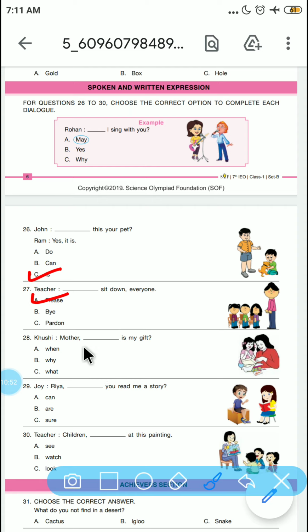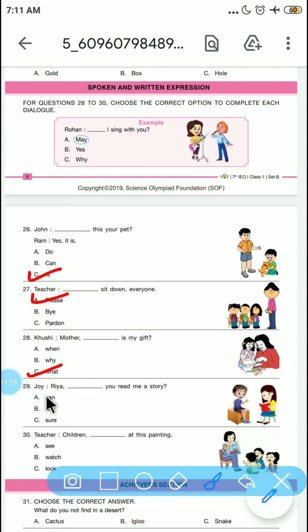Khushi, mother, dash is my gift. So Khushi is asking her mother, so it will be what is my gift, because they both have the gift in front of their eyes. So Khushi must be asking about the gift.